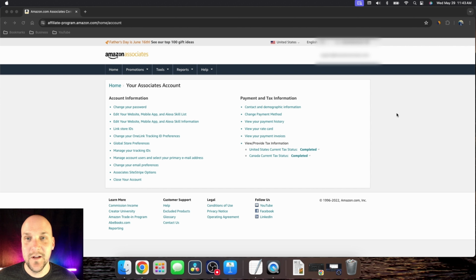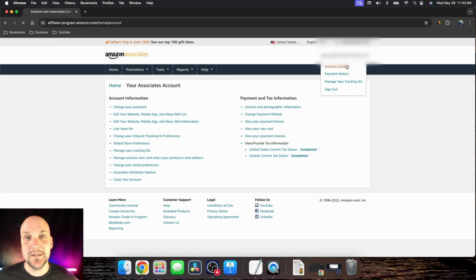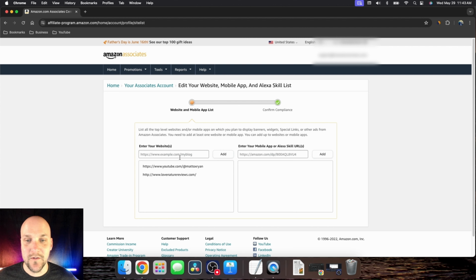Reason number 4, not keeping your Amazon Associates website list updated. In order to do this, you go into your dashboard, then you click on your email address at the top right here, click on account settings, and it's going to take you to this screen. Then you're going to click on edit your website, mobile app, Alexa skill list. Right here is where you're going to put all of the URLs that you're going to be promoting your Amazon affiliate products on. Whether it's your blog, your website, or any type of social media, you're going to want to insert that here and follow the steps, click on next, and then make sure to have it updated.